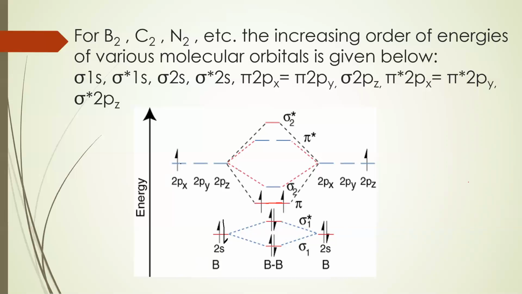Similarly, your px is there and pz. Both the atoms will be having px only. Here the labeling is 2px, 2py and 2pz. Kindly change it. Instead of pz, it will be 2px, 2py and 2pz. Here it will be x. This z will become x and x will become z. So the electrons are filled accordingly.